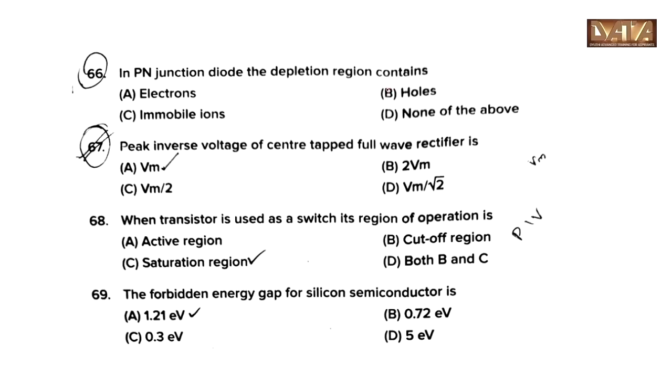In PN junction diode, the depletion region contains, we can say better answer is immobile ions. Peak inverse voltage of center tapped full wave rectifier is 2 Vm. Option B. When transistor is used as a switch, its region of operation is option D, both B and C. The forbidden energy gap for silicon semiconductor is, here we can say better answer is 1.21 electron volt, hence option A can be given.